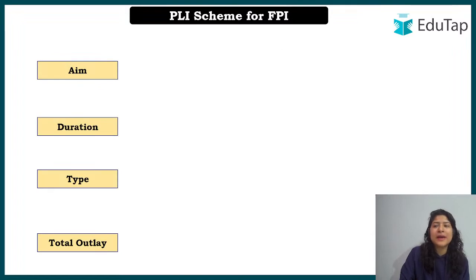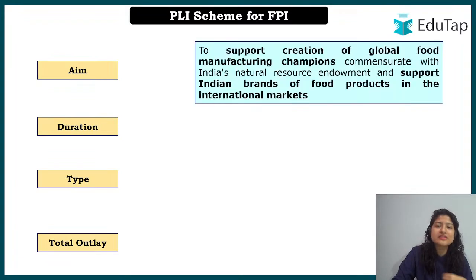Now, what is the aim? Here, see, what I have done, I have purposely added the exact lines from the guidelines so that you have this familiarity with what kind of terms can be asked in your examination. So what is the aim? The aim is to support the creation of global food manufacturing champions. This is the basic essence of PLI, product linked incentive.